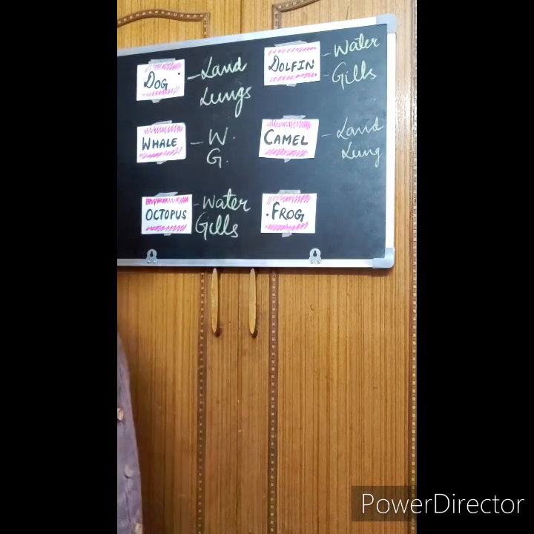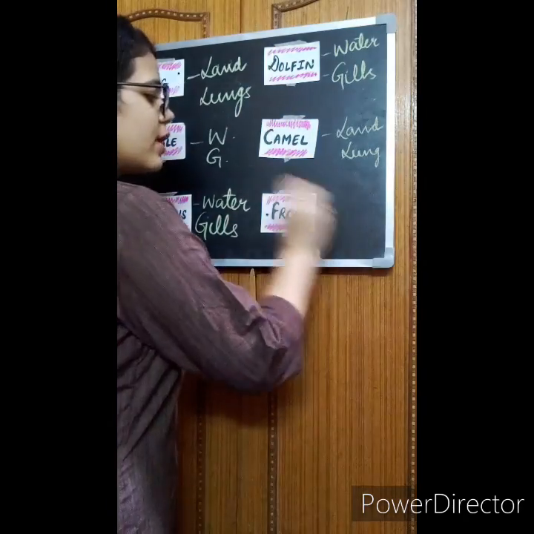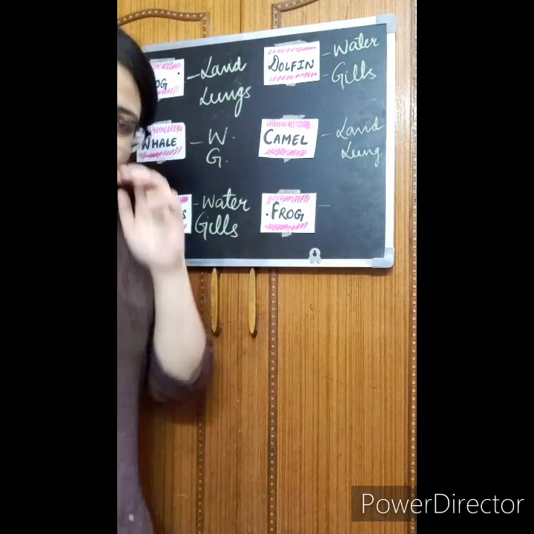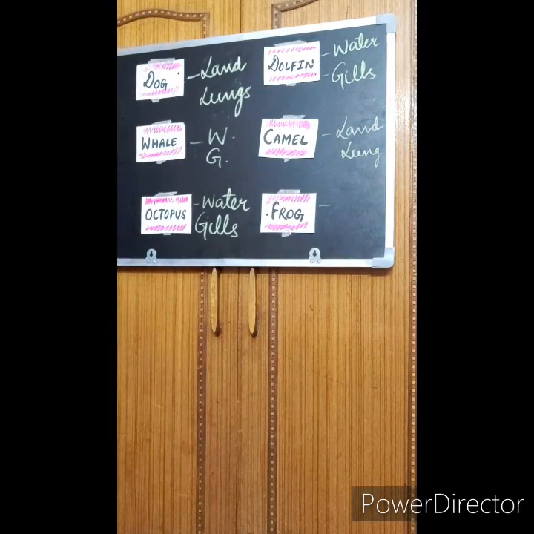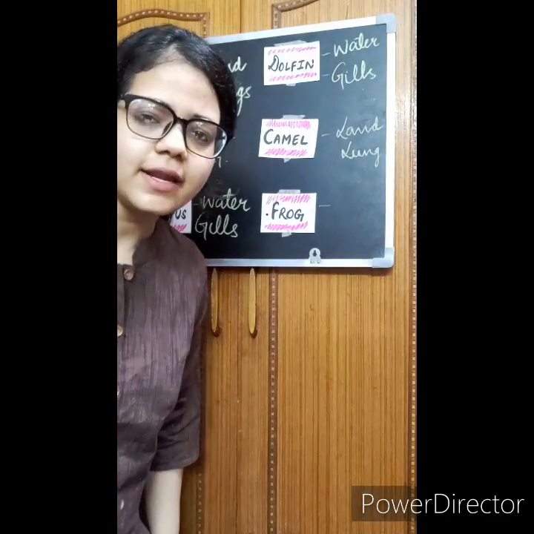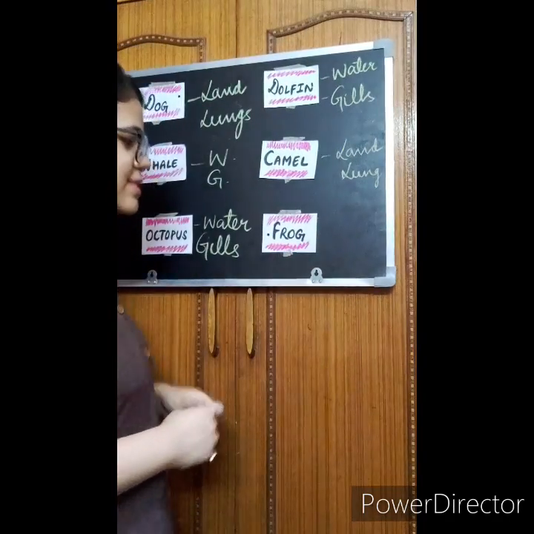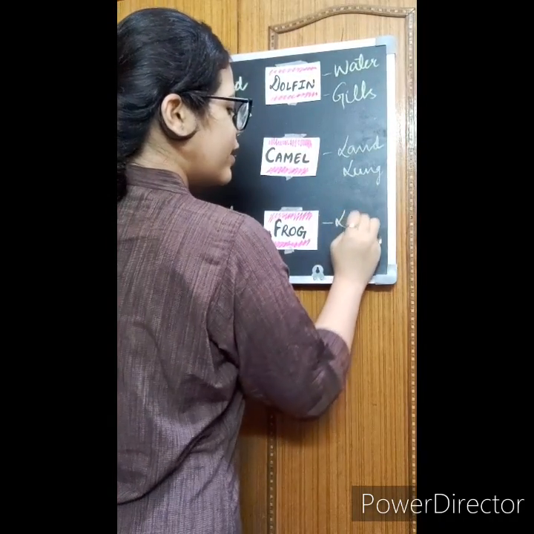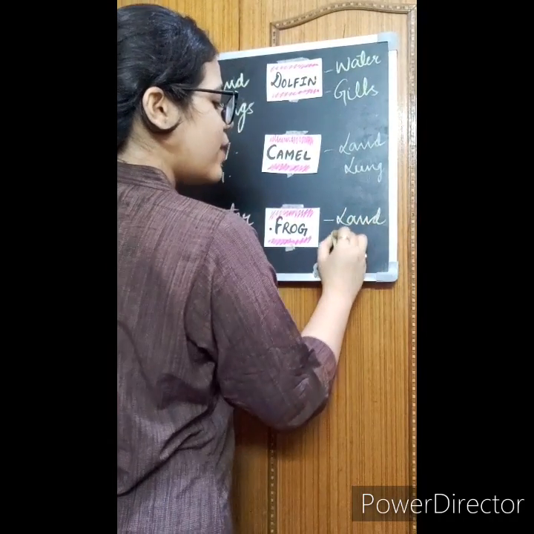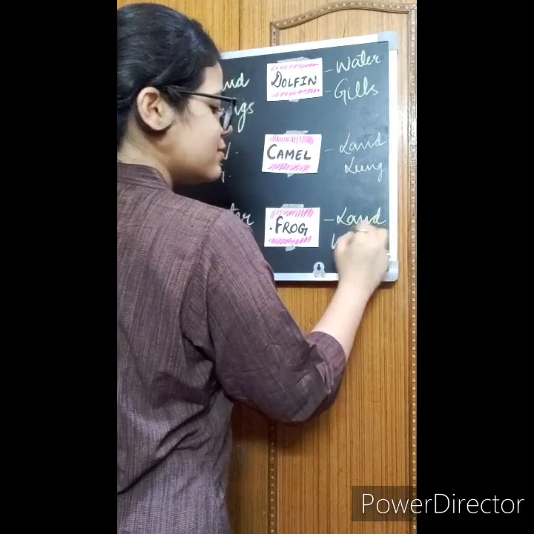Now come to the next one, frog. Where does the frog live? Tell me quickly. Are you saying land? Or some of you are saying water as well? Well students, a frog can live on land as well as in water.